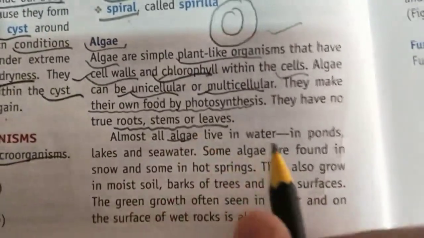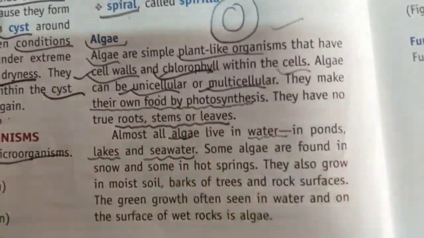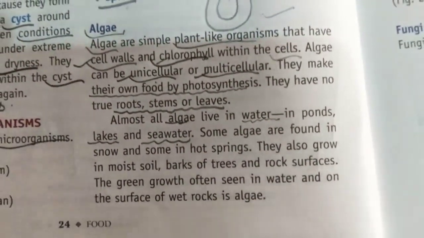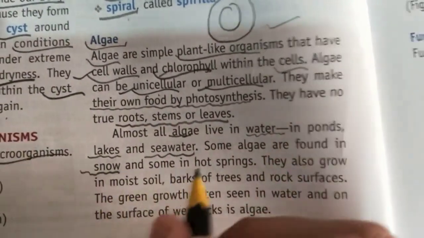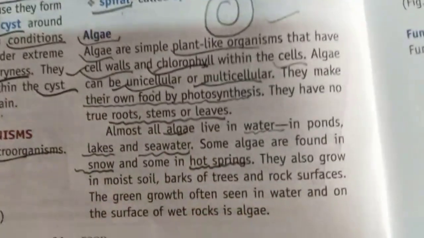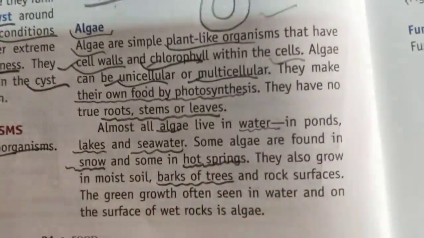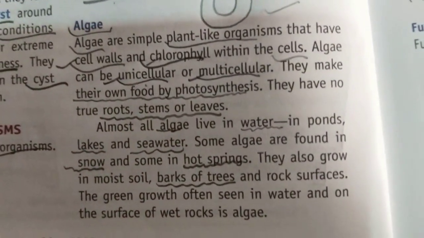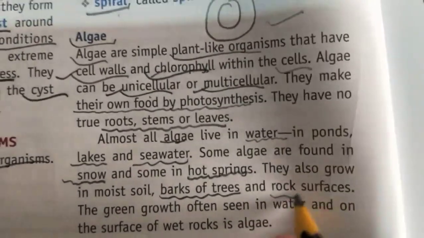Where is algae found? The next concept is algae is found in water, lakes, seawater. Some algae, this is an exception, are also found in snow, in hot springs, in hot areas also. Barks of trees also. Bark means the brown portion of the tree, the trunk of a tree. On rock surfaces, some algae are found.